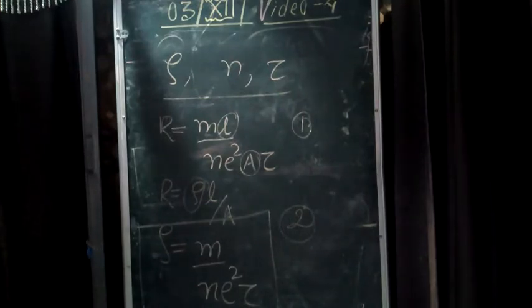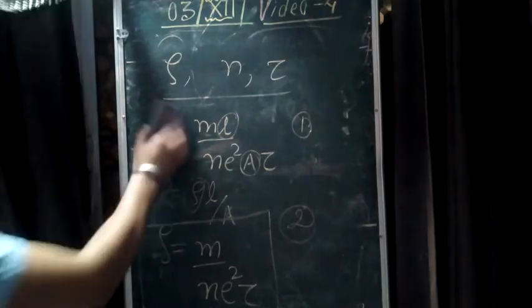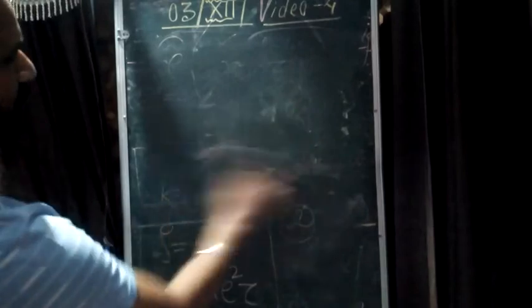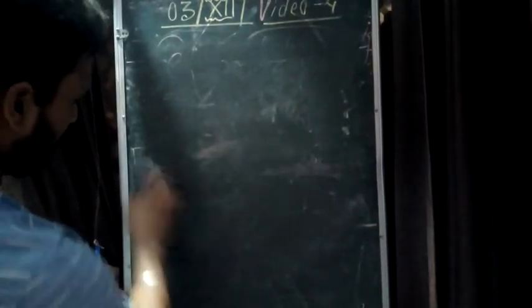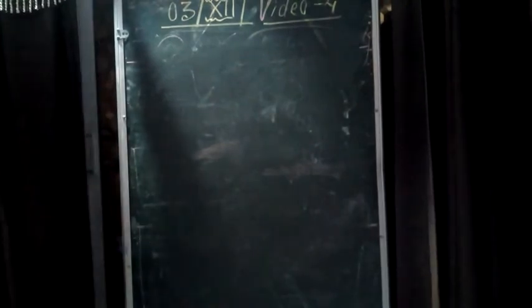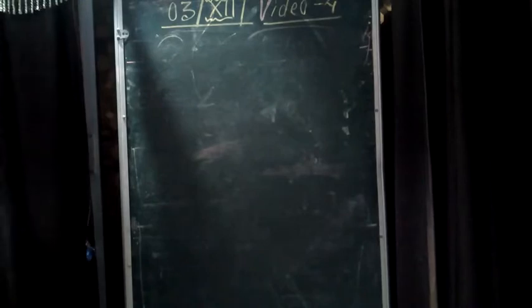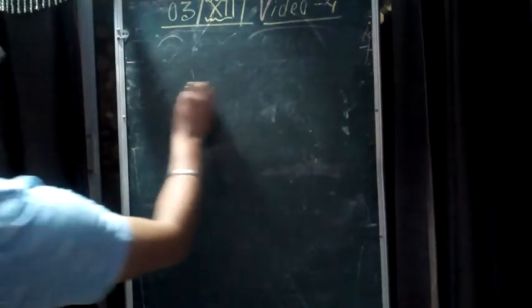Now next, let's take a very simple example in which we can understand the concept of resistance and resistivity in a better way. The question is, let us consider we have a wire of resistance 8R.